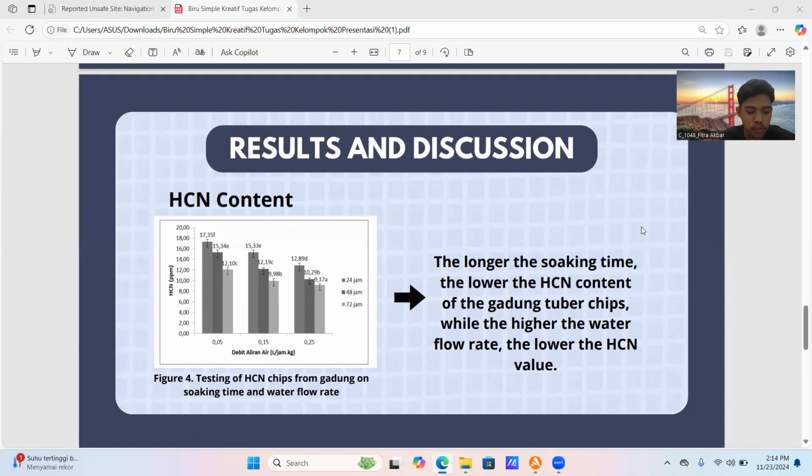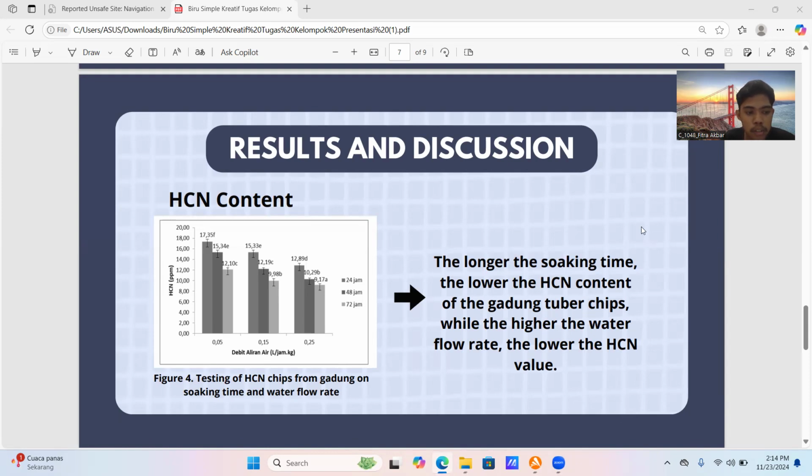Meanwhile, the treatment of water flow rate 0.25 liter per hour per kilogram and a soaking time of 72 hours decreased the HCN content to 9.70 ppm. The longer the soaking time, the lower the HCN content of the gadung tuber, and the greater the water flow rate, the lower the HCN value.